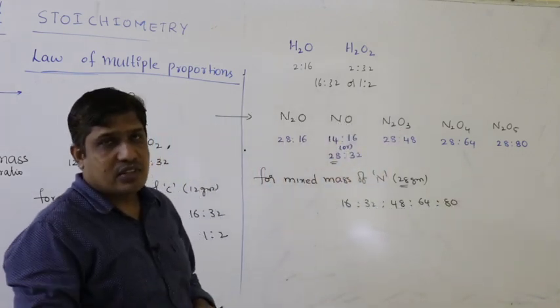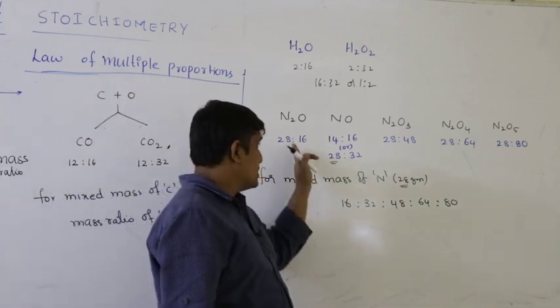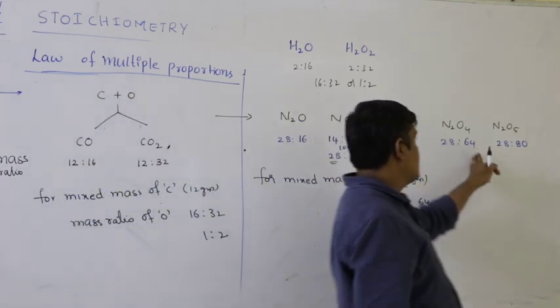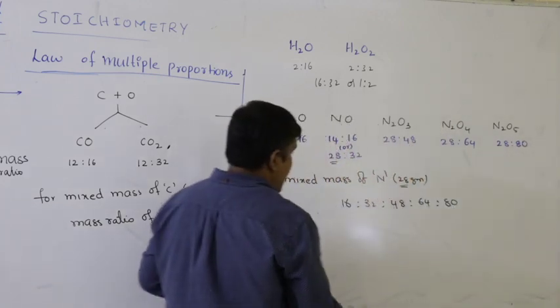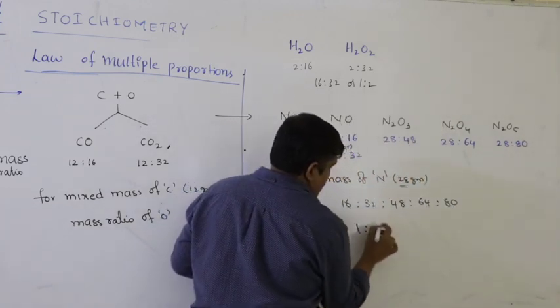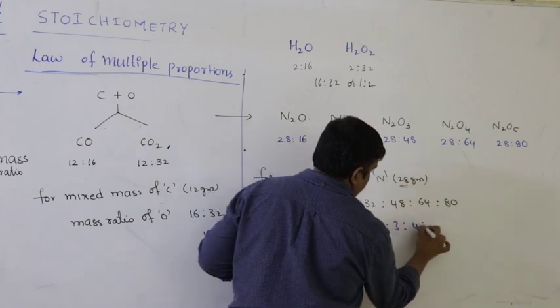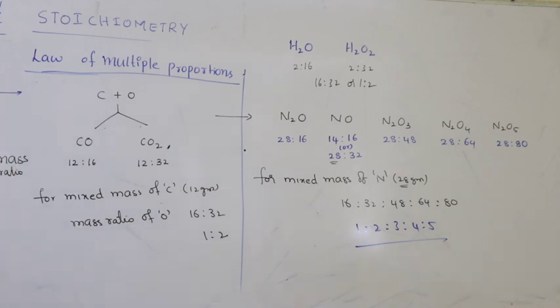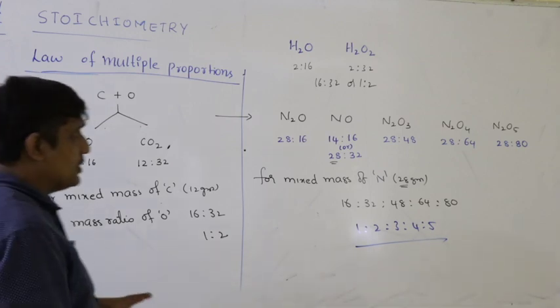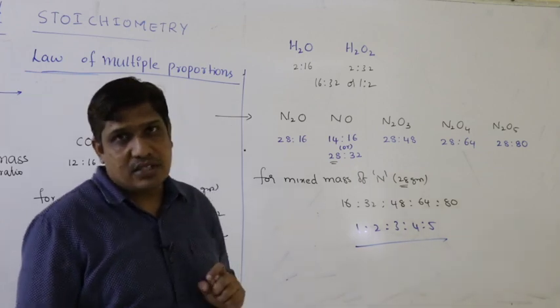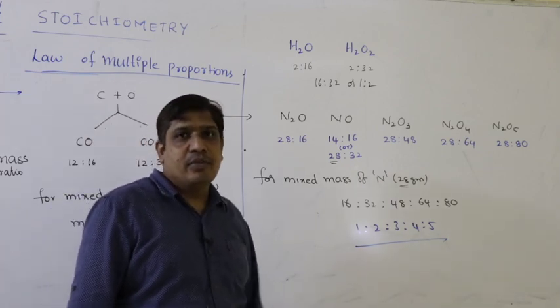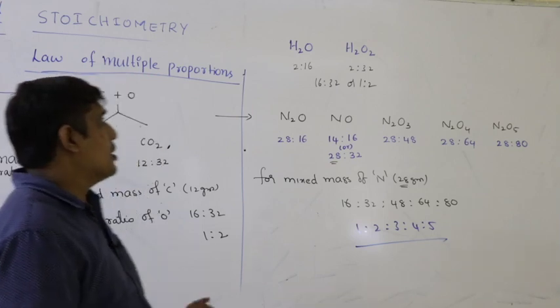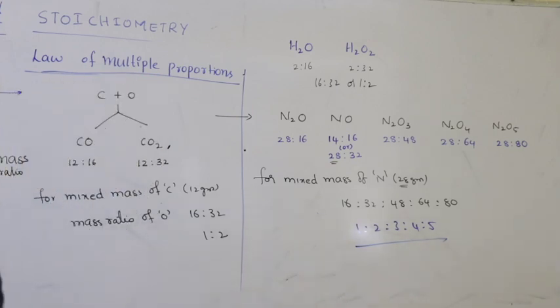The mass ratio of oxygen combined is 16:32:48:64:80. It can be expressed as a simple ratio, 1:2:3:4:5. So this is the statement. Now again, if you use isotopes of an element, then the mass ratio might be different. So it is not applicable for compounds obtained by using isotopes.